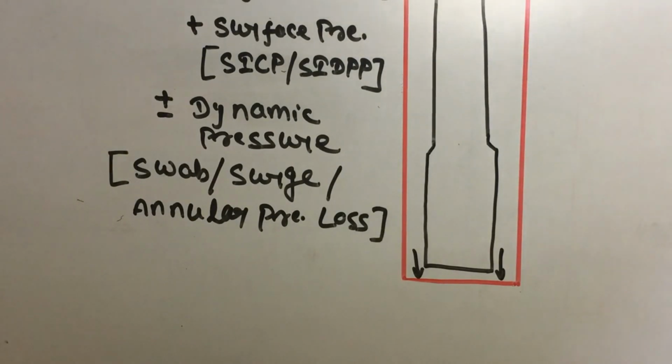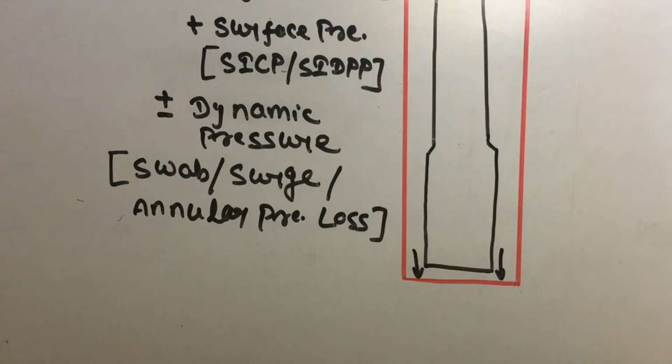Surface pressure means the pressure shown on the SICP and SIDP gauges when the well is shut. That means when the well is closed from the string side and from the annular side, and there is some pressure in the well, which we can see on the SICP and SIDP gauges, that will be added to the hydrostatic pressure.